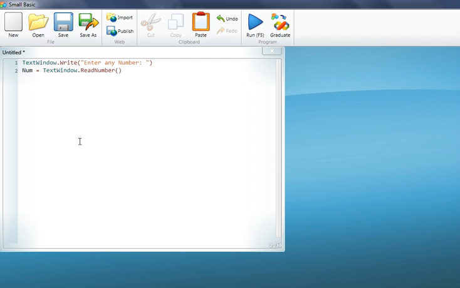And I forgot to tell you that Small Basic gives you programming errors only. Like if we have not spelled the variable correctly, like in one place it's num and in other places it's number, that would be a programming error, and the text window would think, what's this, I can't understand anything. To clarify its doubt, the text window gives us an error message.